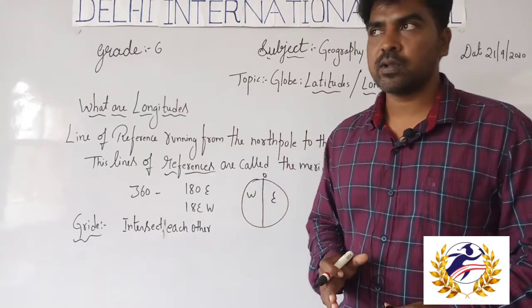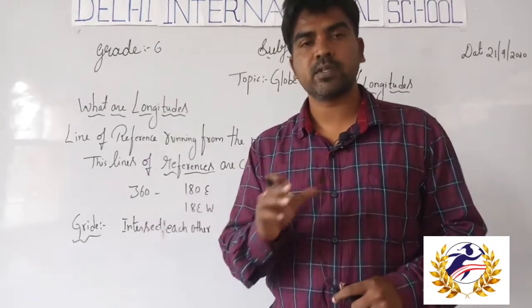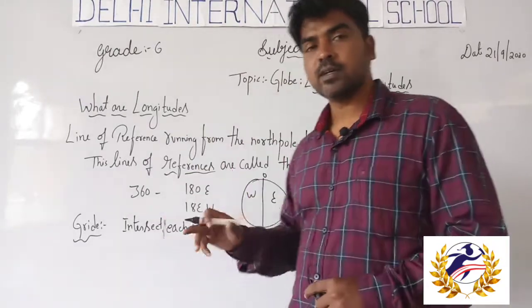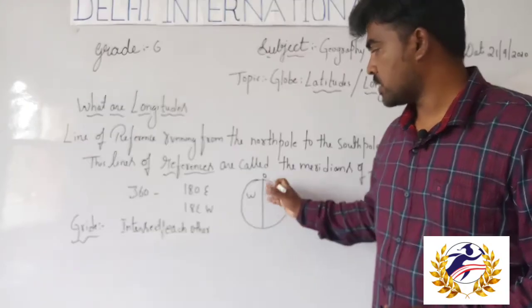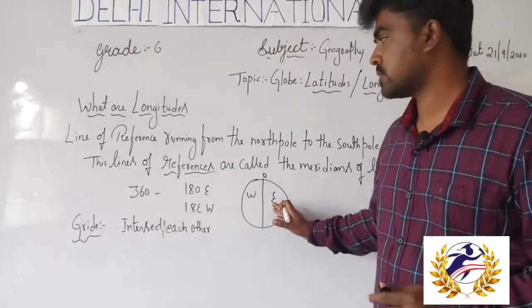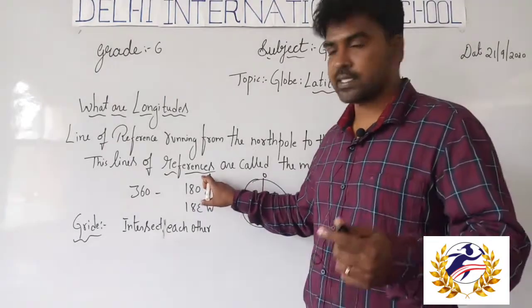Why do we call them degrees? Because the earth rotates through 360 degrees. On the basis of the rotation of the earth, the longitudes are also given in degrees. So it is called reference.